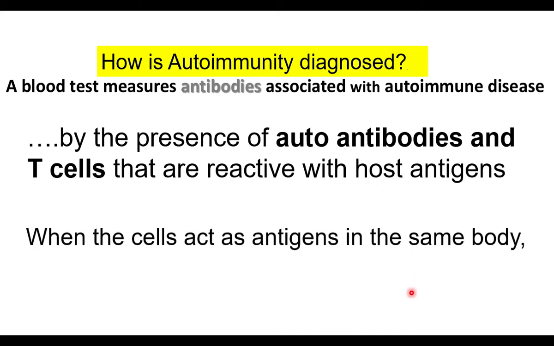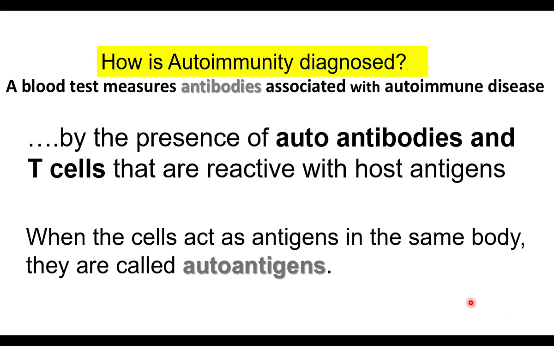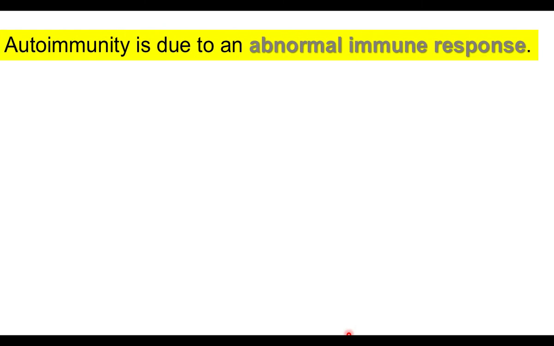When the body's own cells act as antigens, they are called autoantigens. So antibodies against autoantigens are called autoantibodies. The autoantibodies and T cells both react against the body's own tissues. So autoimmunity is due to abnormal immune response.